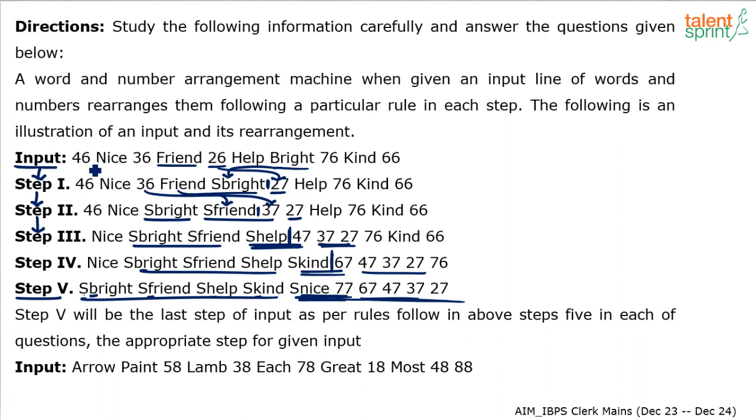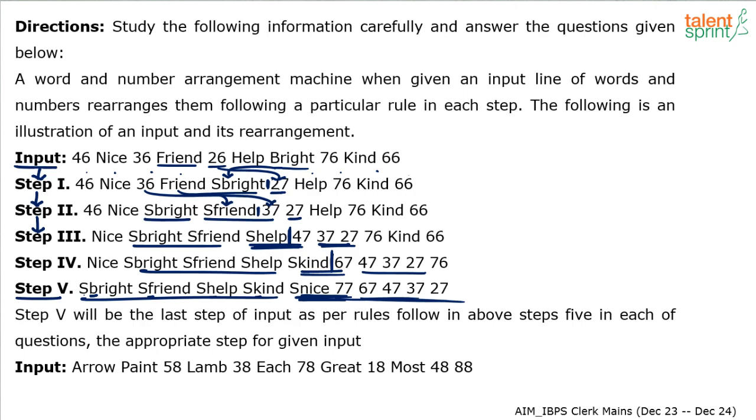And again, there are a few more key points which you have to note. There are a total of 10 elements here. 1, 2, 3, 4, 5, 6, 7, 8, 9 and 10. So what did we do in step 1? We have inserted bright and 27 at 5th and 6th positions. See, 1, 2, 3, 4 positions were not touched. These 7th, 8th, 9th, 10th positions are also not touched. We inserted bright and 27 in the middle, so that it comes in the centermost position, the two centermost positions. And then always keep inserting in between the words which have been moved.